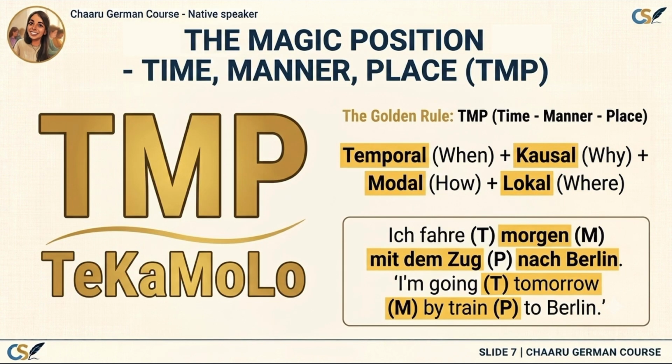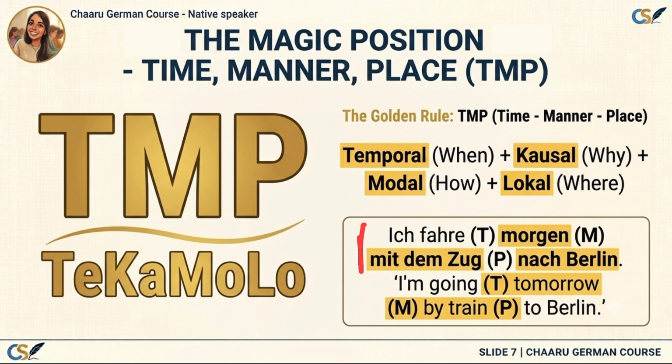Now we come to one of the most important topics in German sentence structure. If you remember only one thing from today's lesson, remember this. German often follows the order time, then manner, then place. TMP, or in German, TeKaMoLo. That stands for temporal, when, kausal, why, modal, how, and lokal, where.